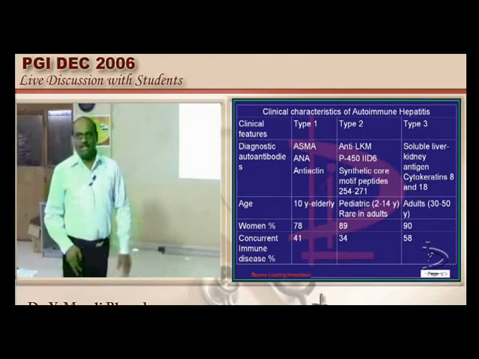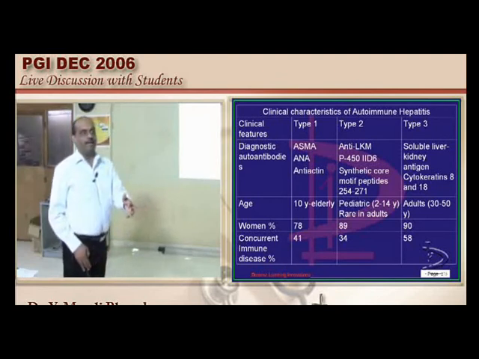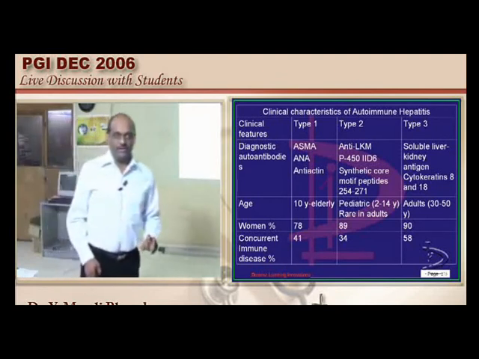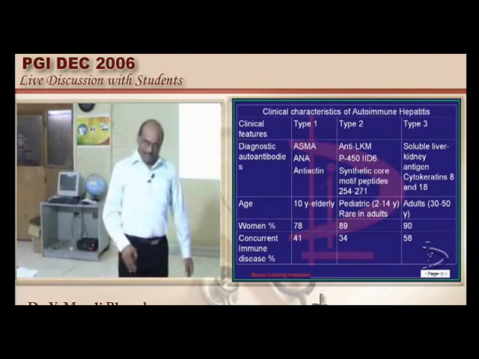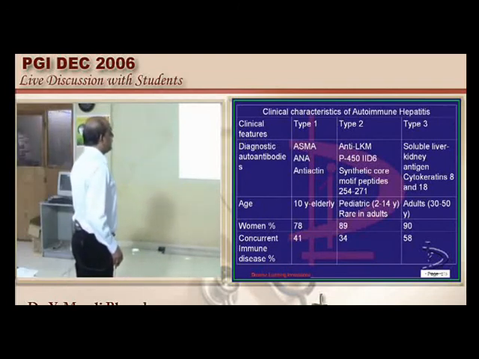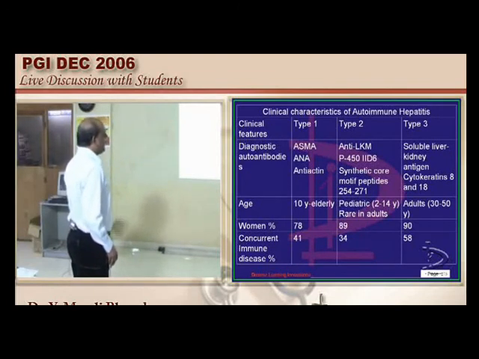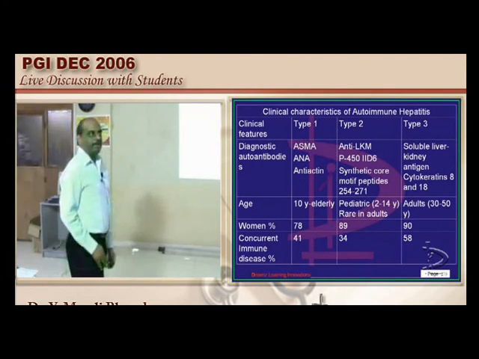A common question asked in the exam is, where do you have these anti-liver kidney antibodies? You must answer like a parrot, type 2 autoimmune hepatitis. Then you are through the exam. ASMA and anti-actin are found in type 1, and anti-LC1 antibodies in type 2 along with anti-LKM. Soluble liver kidney antigen against the cytokeratins is found in type 3, is what we have to remember.